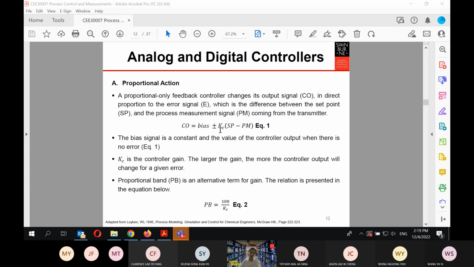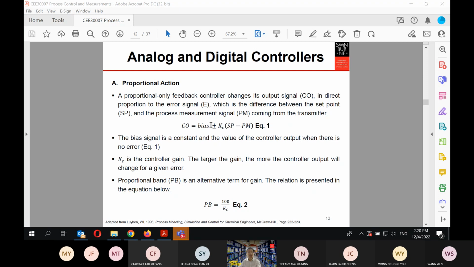I have a question from one of you on why, in the project 1 MATLAB code, the controller output has something that looks like this equation 1. Okay, so this CO is basically the controller output. The controller output is equal to the bias plus or minus Kc multiplied by SP minus PM. This SP refers to the set point, and PM is the process measurement signal.